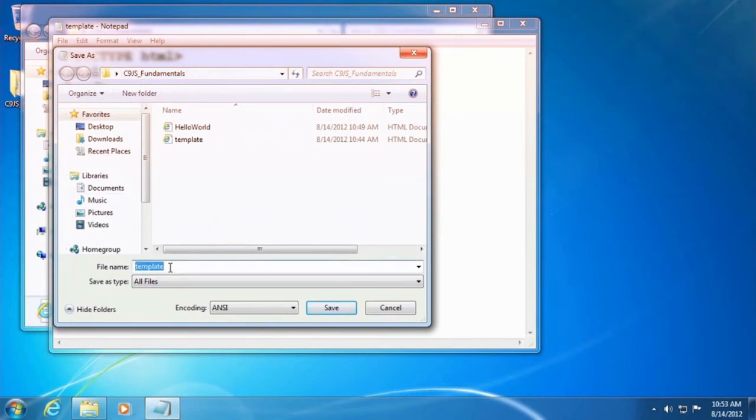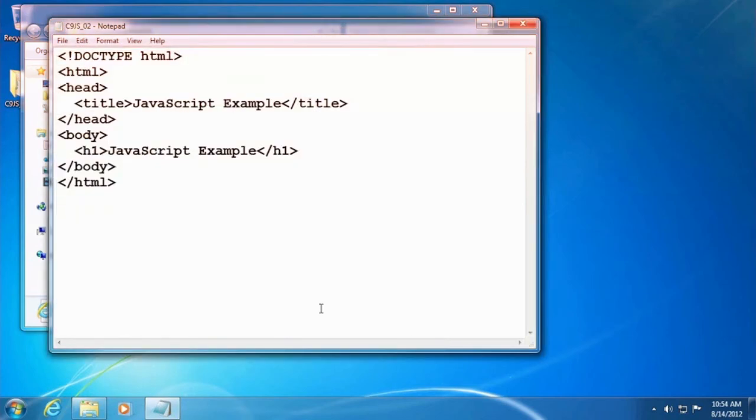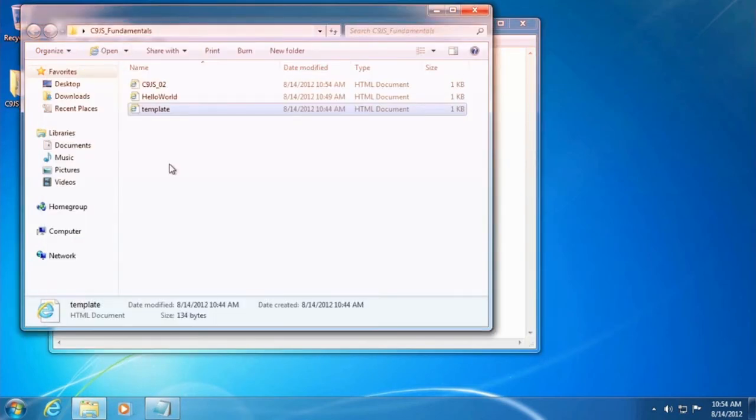And this time we're going to call this c9js_02.html. And so that convention is just C9JS, like we talked about earlier, Channel 9 JavaScript, underscore, and since this is the second lesson in this series, I'm using that 02 to denote which video this file is associated with. The second video in this series. All right, so it should show up here, and it does.